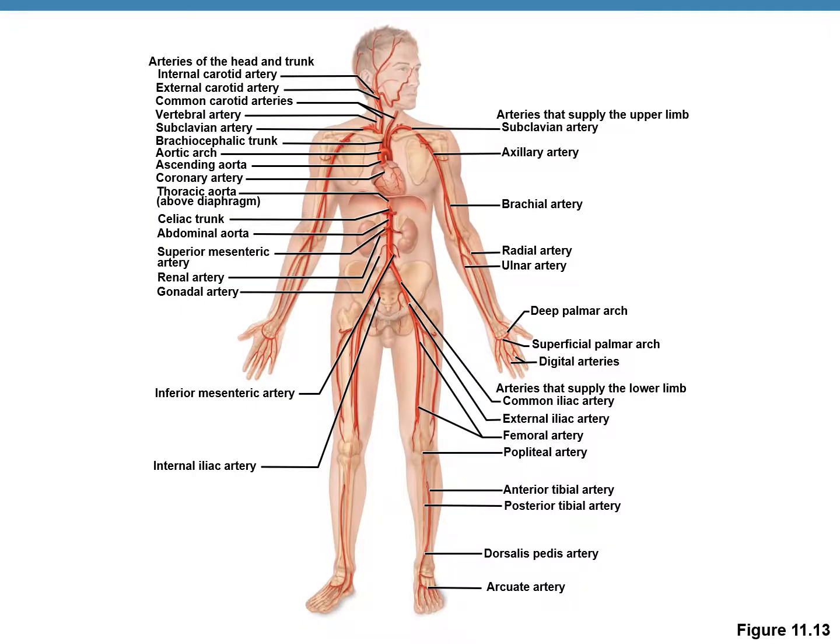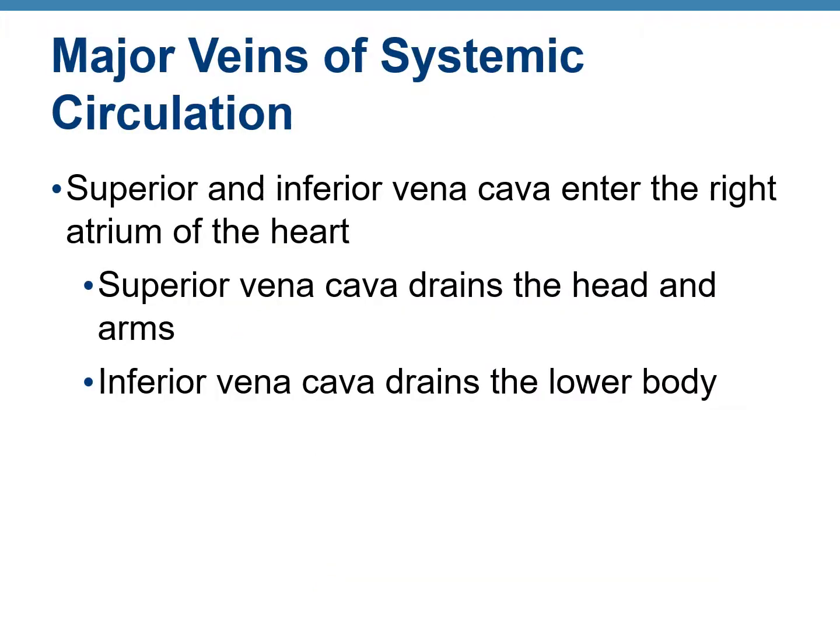This figure shows the major arteries in the human body. The major veins of the systemic circulation include the superior and the inferior vena cava. Both of these veins enter the right atrium. The superior vena cava brings deoxygenated blood from the head and the arms, while the inferior vena cava drains the lower part of the body.